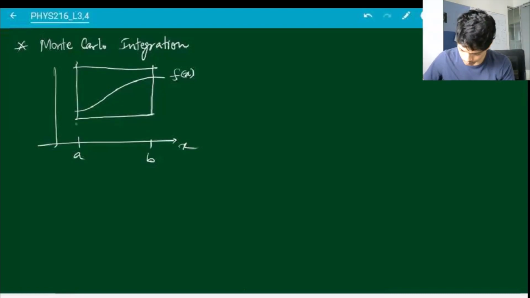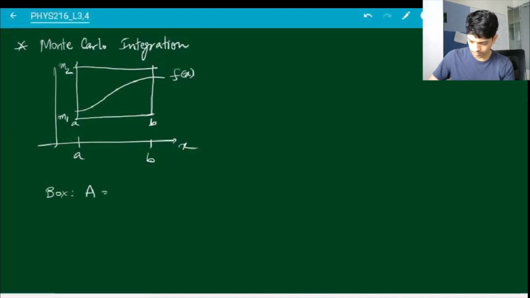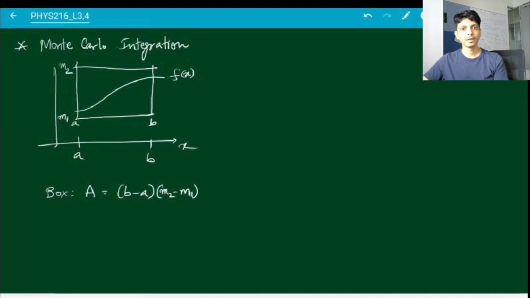So this of course is a, this is b, and on the y-axis let's call this m1 and m2. Then you will notice that the box that we have drawn has an area. It's just a rectangle, so it's b minus a times m2 minus m1. This is the area of the box, and this function is inside this.